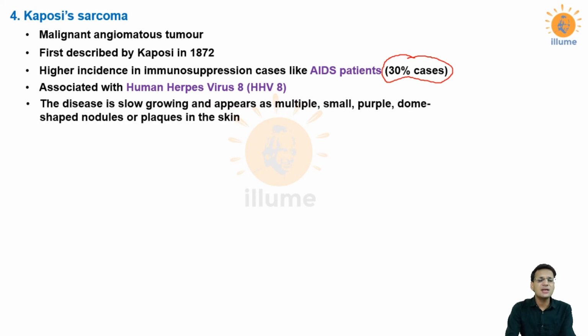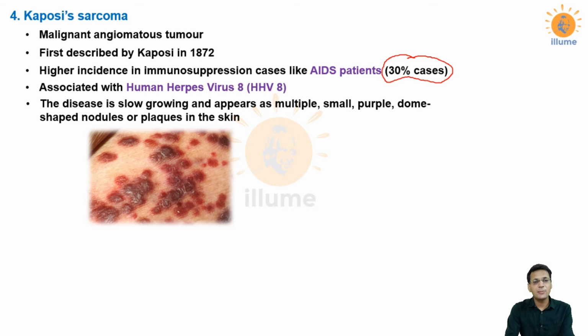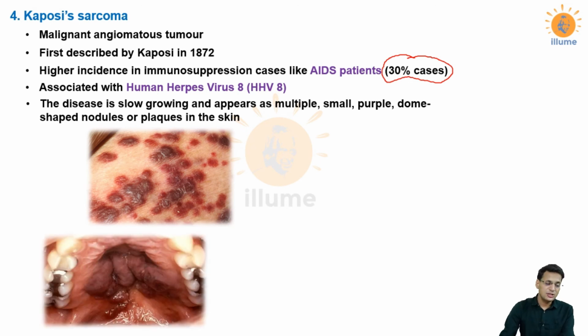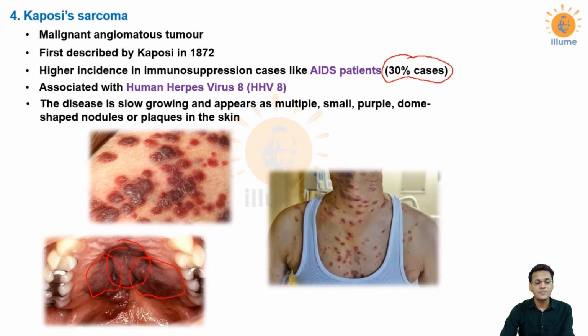Now in Kaposi's sarcoma, the disease gradually spreads and more and more blood vessels start getting involved. Multiple small purple colored nodules are seen on the skin, as you can appreciate in this picture. In this picture, this is a foot, and it now has growths. This is Kaposi's sarcoma. These are pictures of Kaposi's sarcoma.